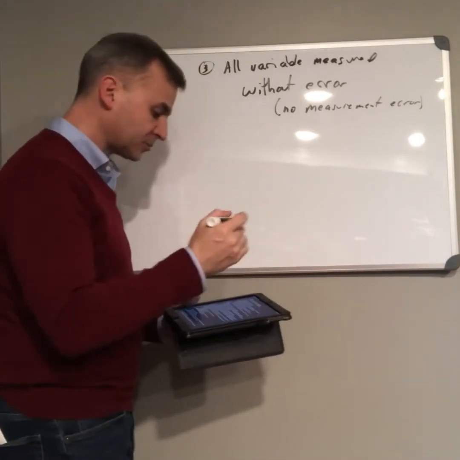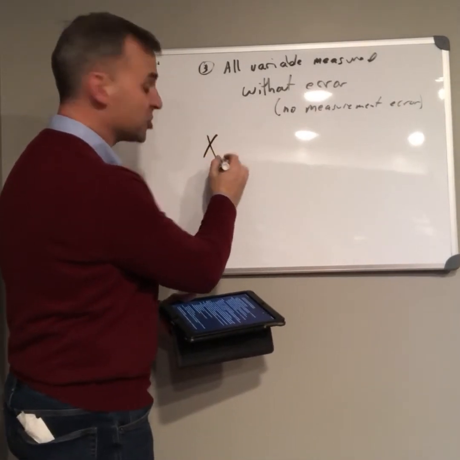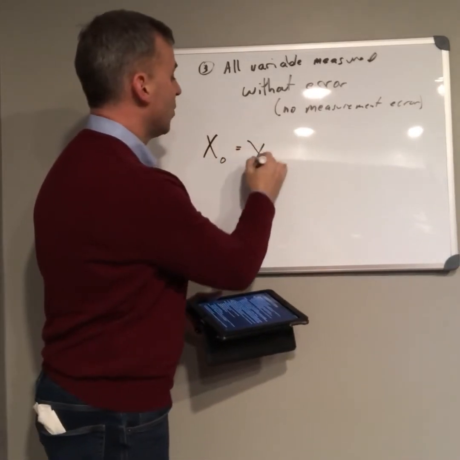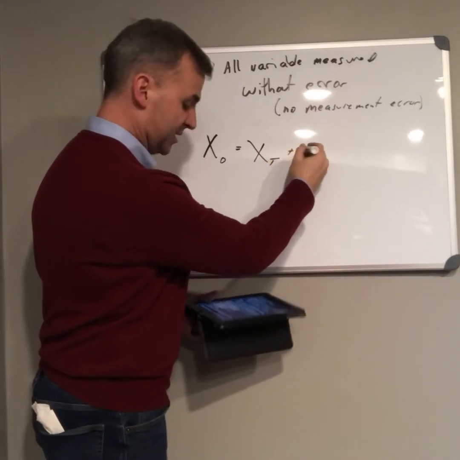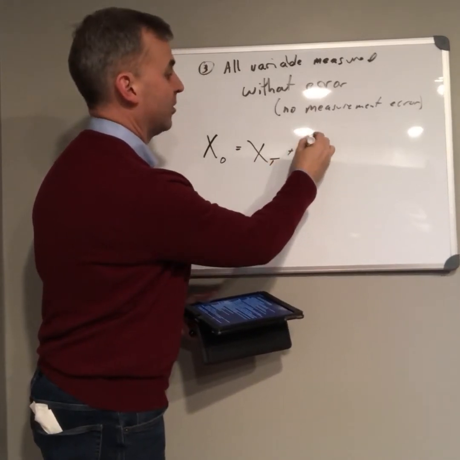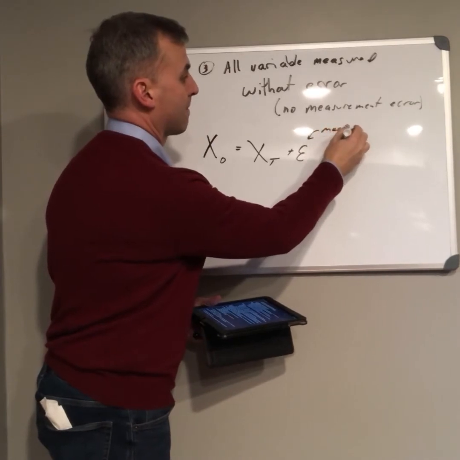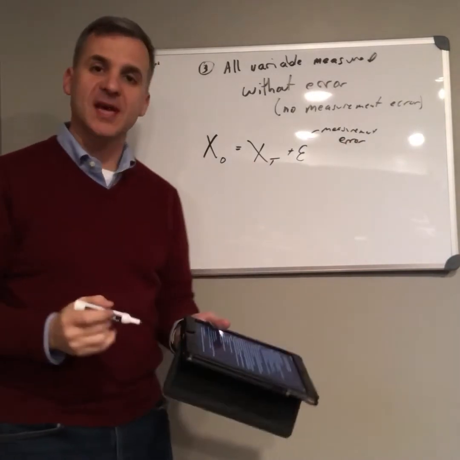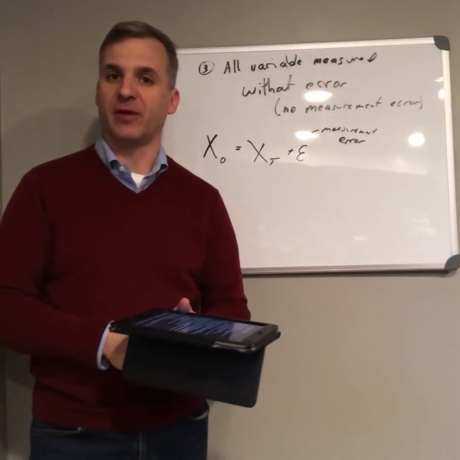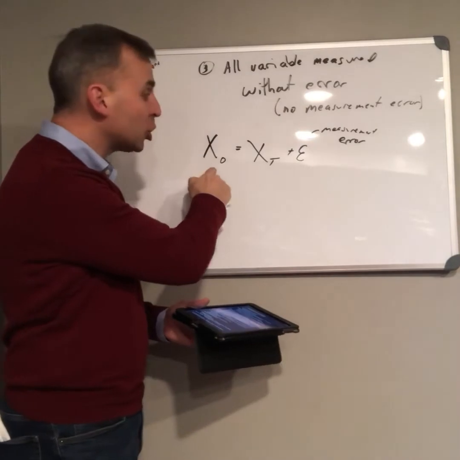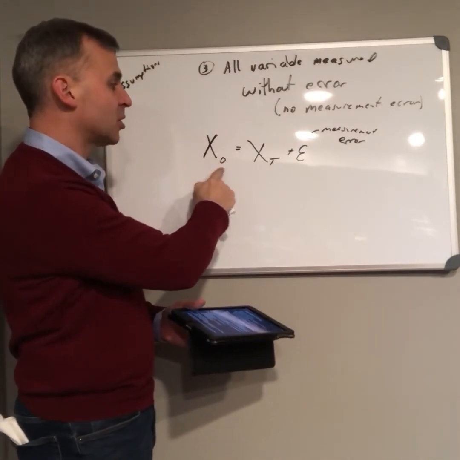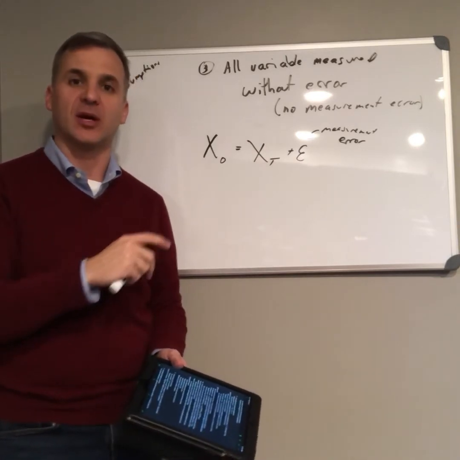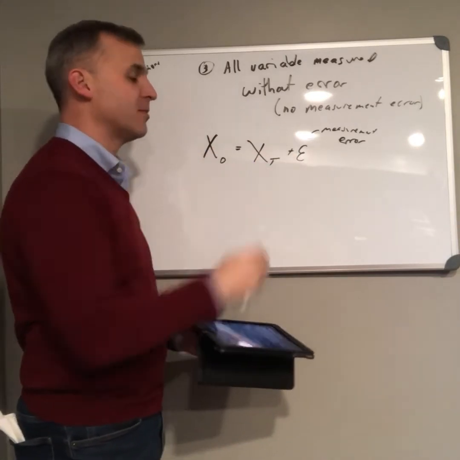Now, here's how this works. Measurement error goes like this. Someone's score on a particular variable is a sum of two things: their true score plus measurement error. So your true score is how you actually are on a particular variable. Our observed score, that's what the O stands for here, is the sum of the true score plus a measurement error. That's classic test theory. So observed score is equal to true score plus measurement error.